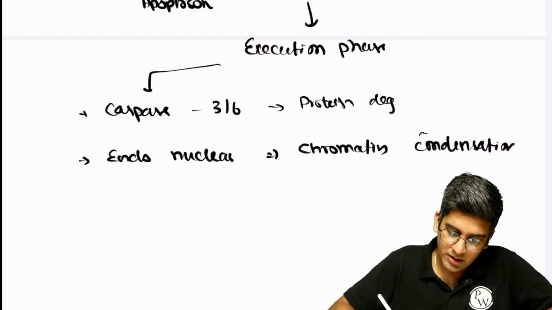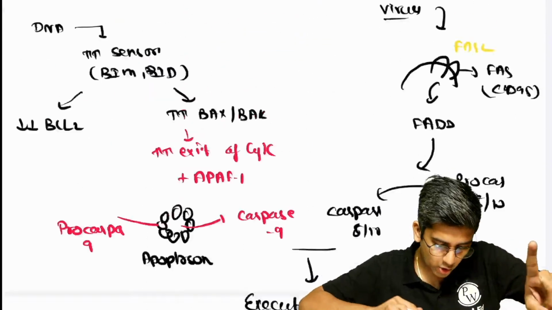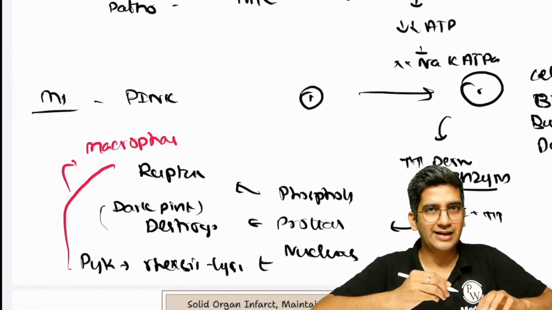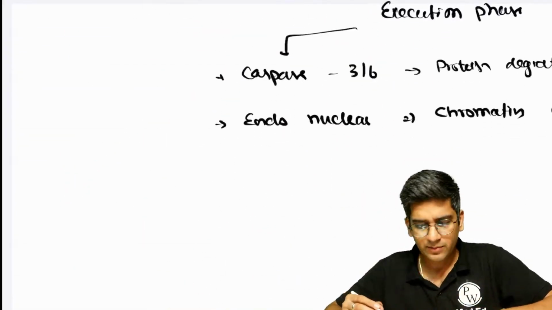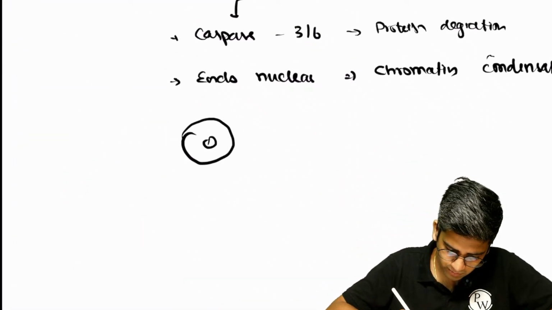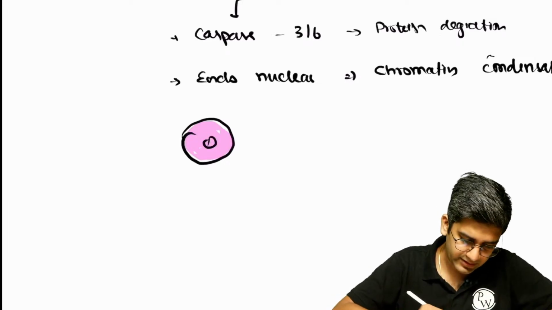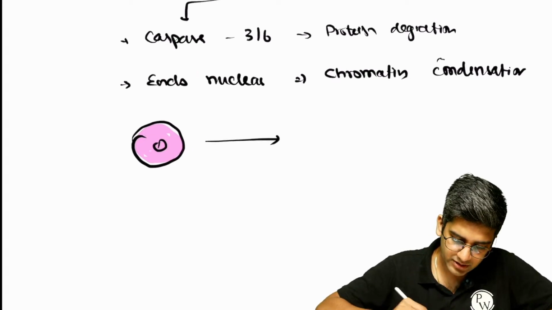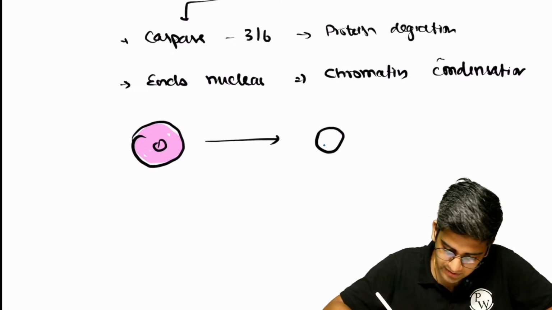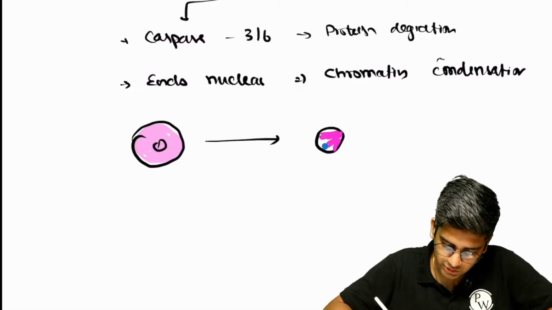Now I want you to relate the final process to microscopy. Always in necrosis also, the final process will be related to microscopy. What will I be seeing at the end of it? In apoptosis also, the final process has to relate to microscopy, fine? Draw a normal cell with a superb nucleus, and if possible, use pink and blue and properly represent them. At the end of this, does it become smaller or bigger? The nucleus will be condensed and small, and the pink color also will be condensed and small, right?